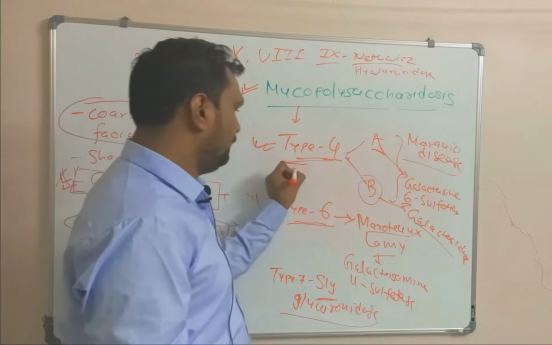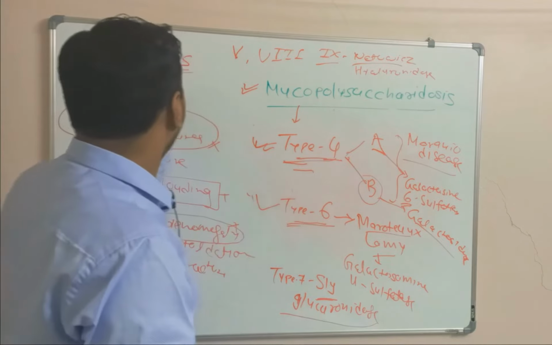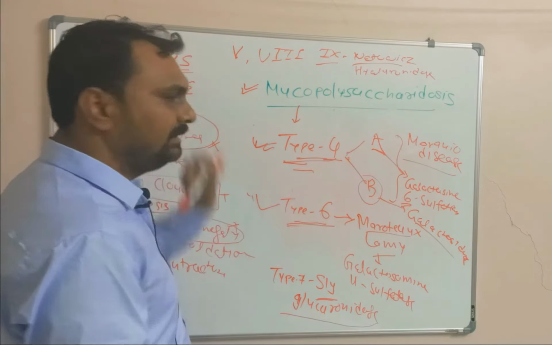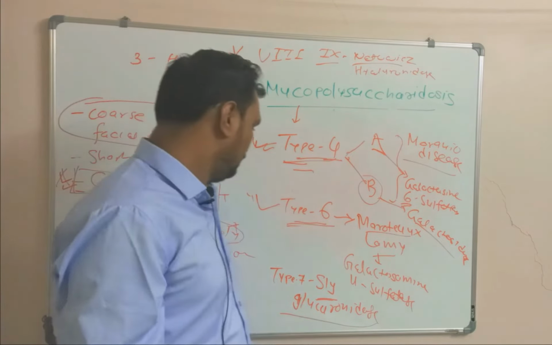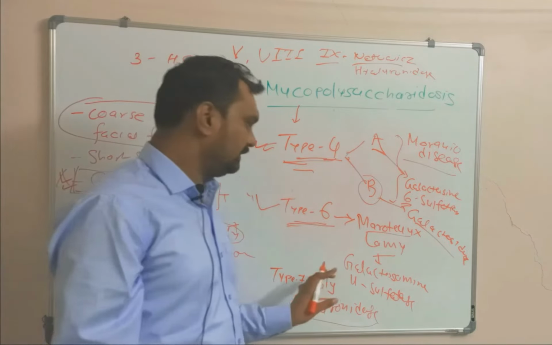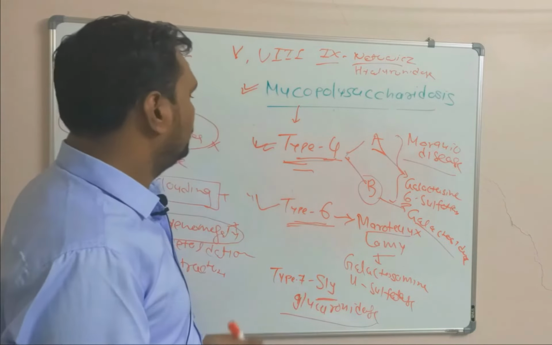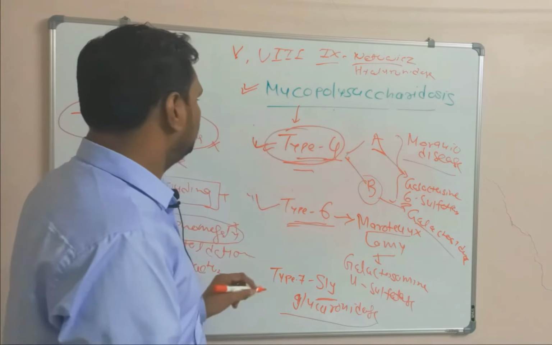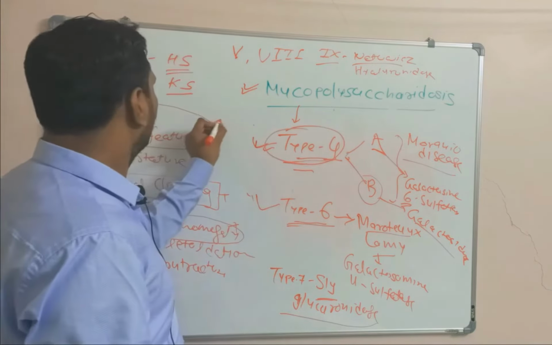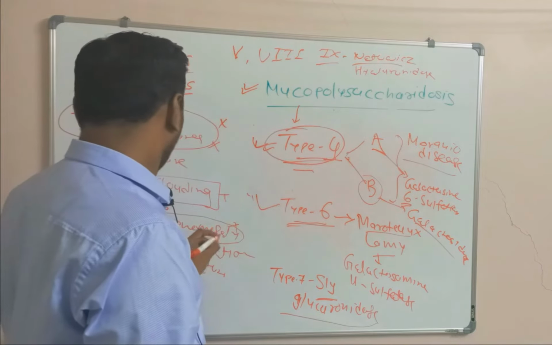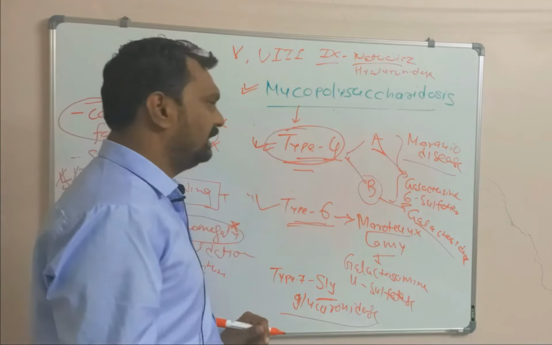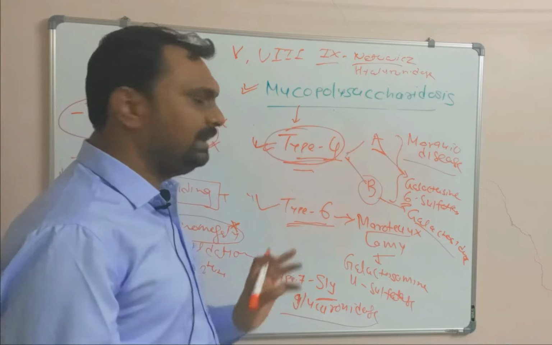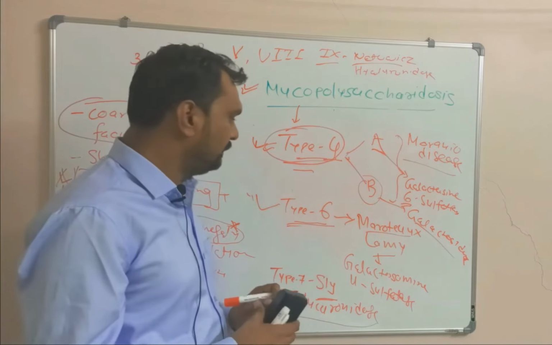In type 4 and type 6, mainly keratan sulfate is accumulated. In case of Sly disease, all mucopolysaccharides are accumulated. In type 4 also, there are no coarse facial features and no hepatosplenomegaly. So I will make a chart so that it will be easy for you.